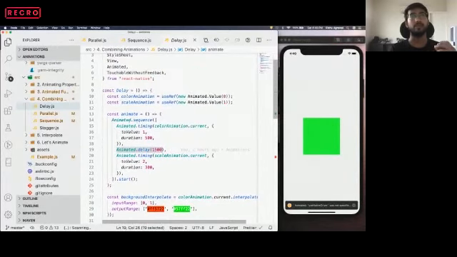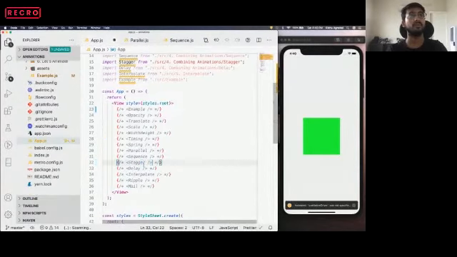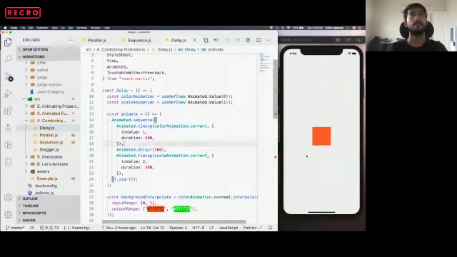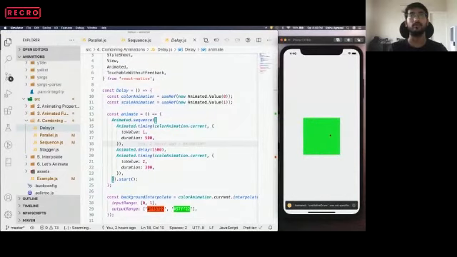The first animation is color animation and the second is scale animation, and we want to add some delay in between these two animations. So we would just write Animated.delay of 1500 milliseconds. Let's see this in an example. So the color changed, it waited for 1500 milliseconds and then it scaled.